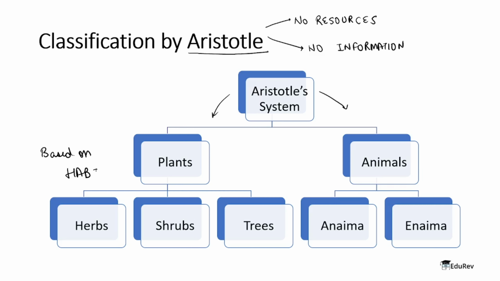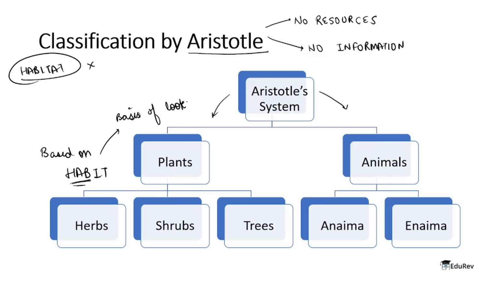Now, please note, I'm not saying habitat. I'm saying habit. Habitat is different. I'm not talking about habitat here, I'm talking about habit. This means on the basis of their looks, and how they were actually looking. So the plants were divided into 3 categories, which are the herbs, shrubs and trees.